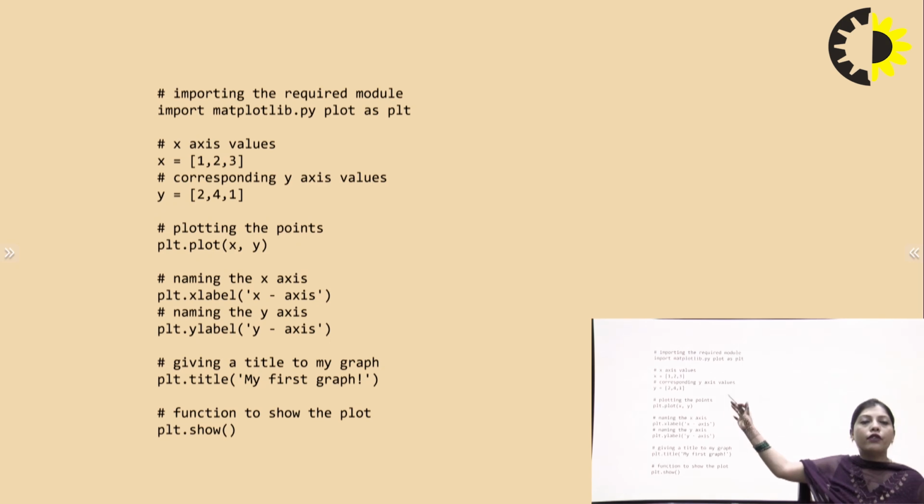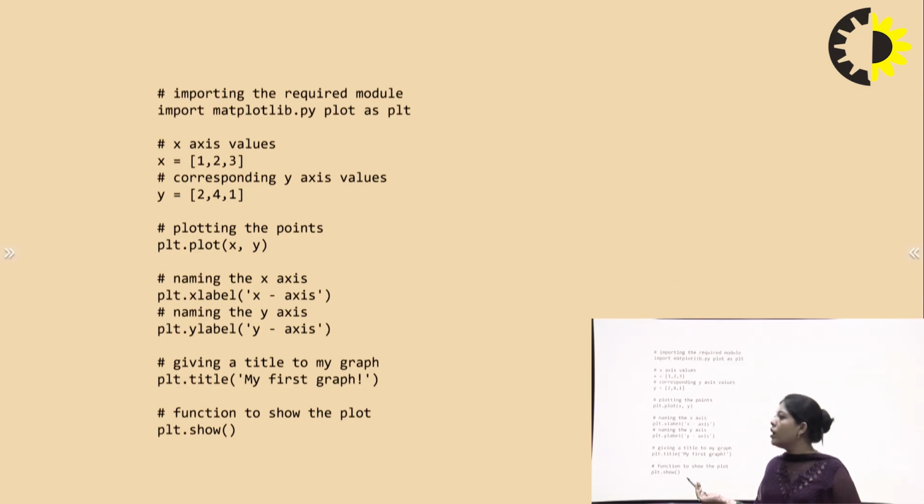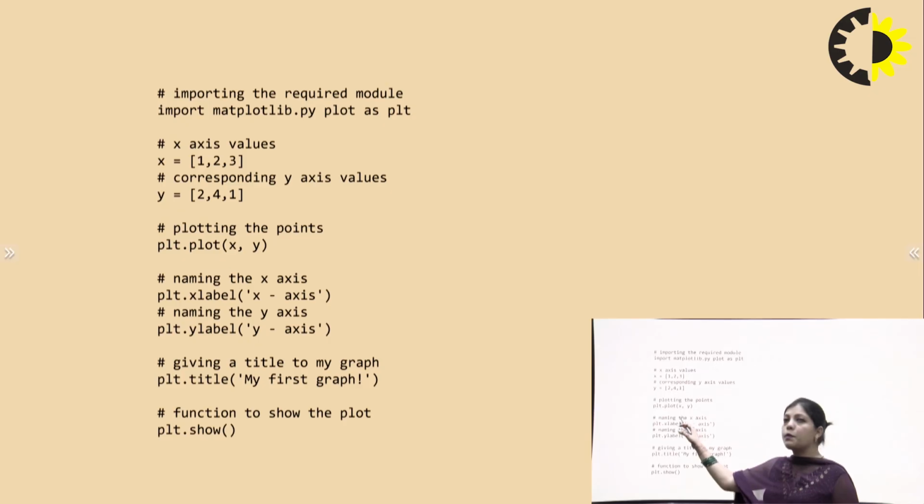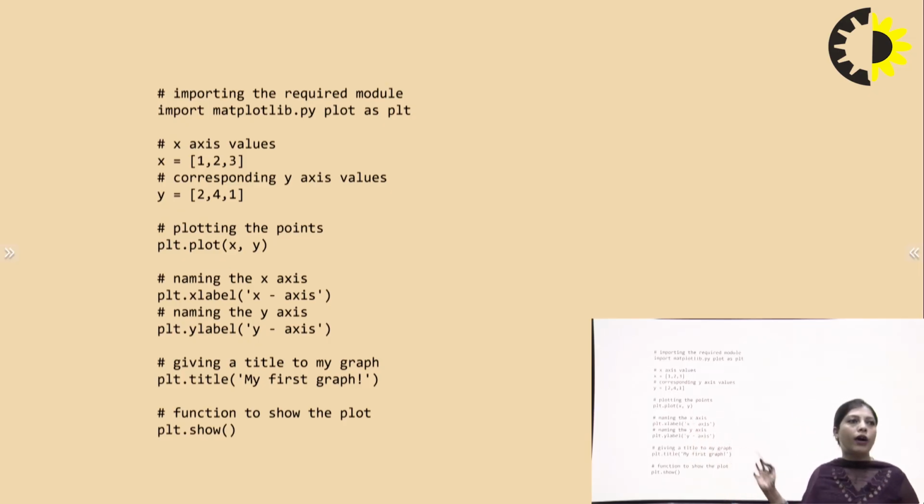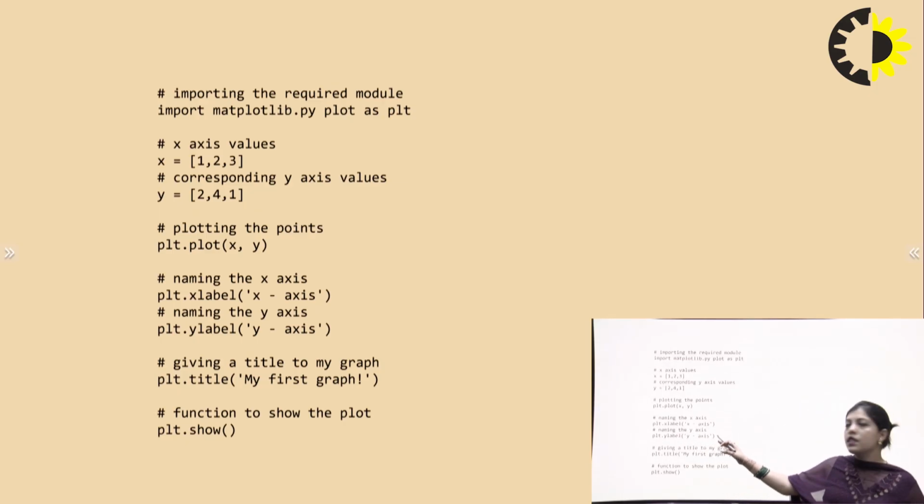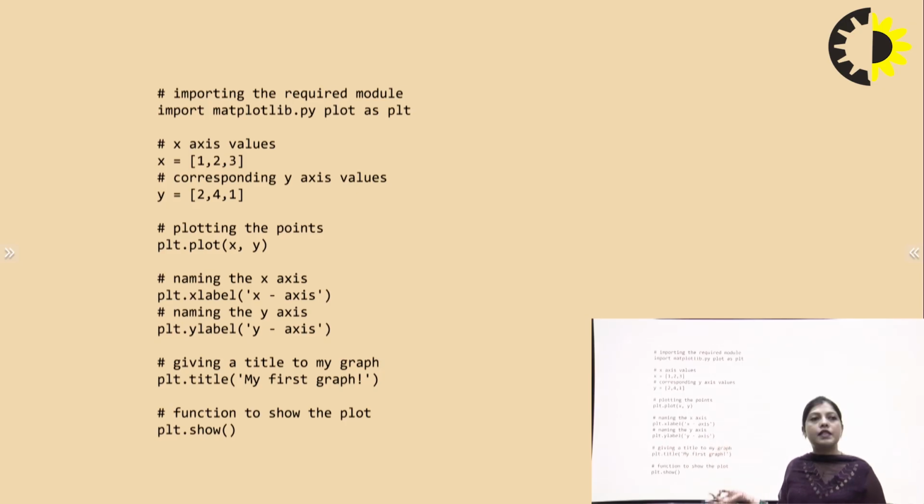In the x variable we pass three items in a list, and another variable y. After that we plot the points, plotting the x-axis values and y-axis values, by the syntax plt.plot(x, y). So we name the x-axis by plt.xlabel('x-axis'), and we name the y-axis by plt.ylabel('y-axis'). After that, giving a title to the graph.